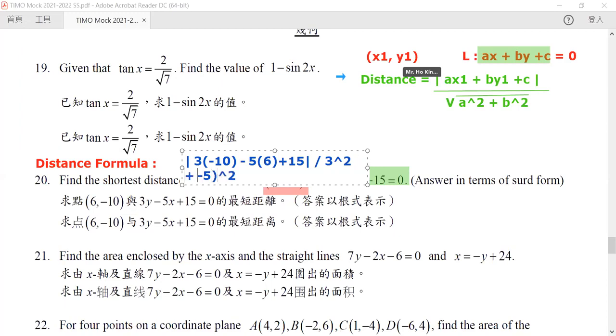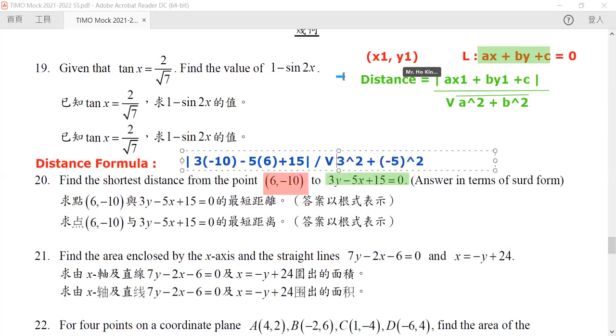But of course, -5 squared is exactly the same as 5 squared, so we don't need to worry about it. Don't forget to take the square root of it. Now this is the distance formula.